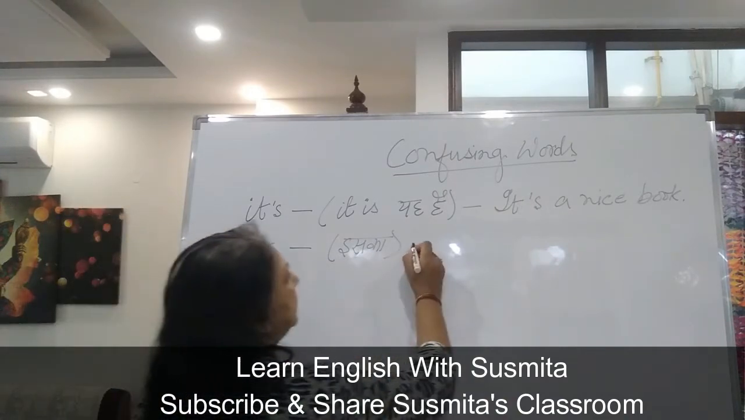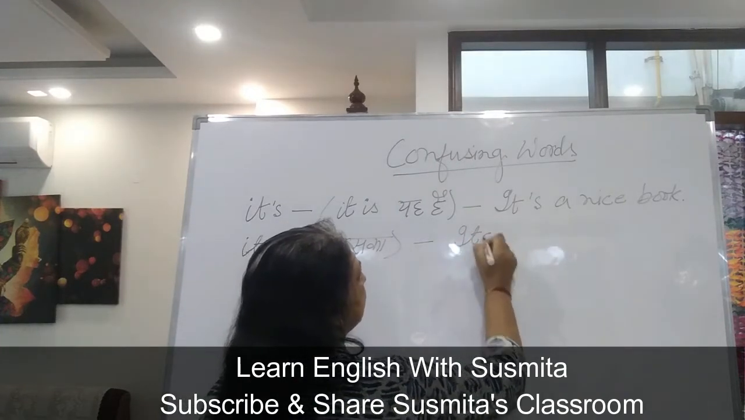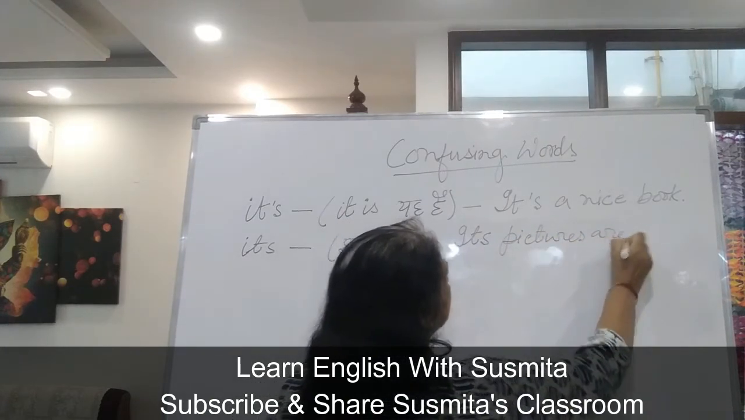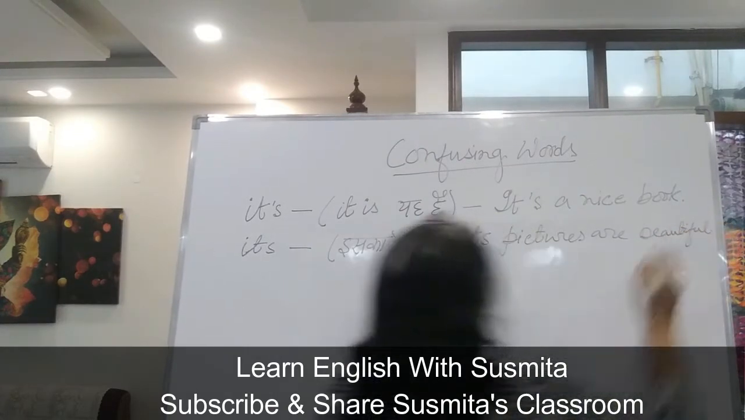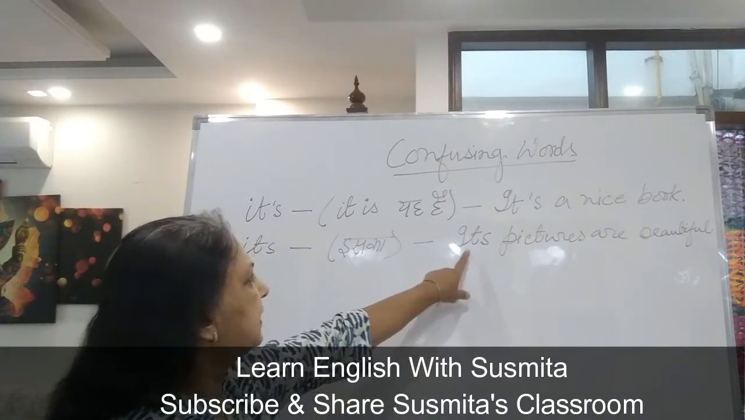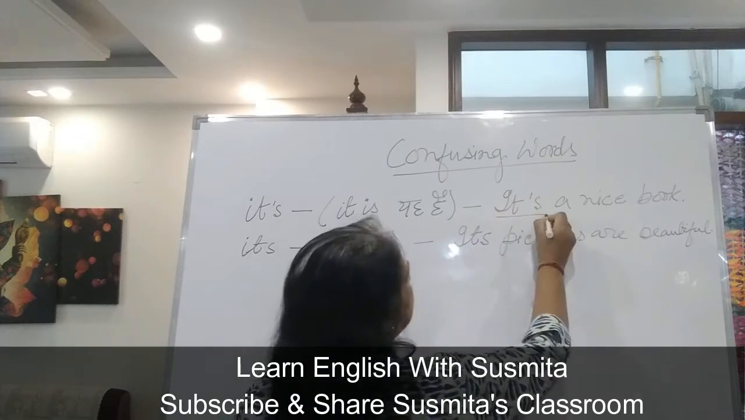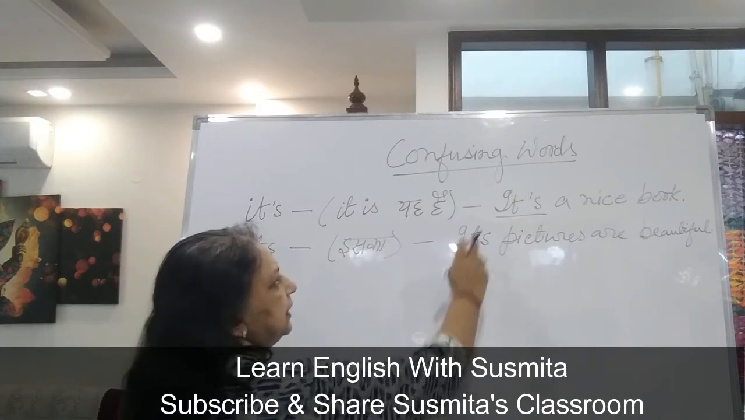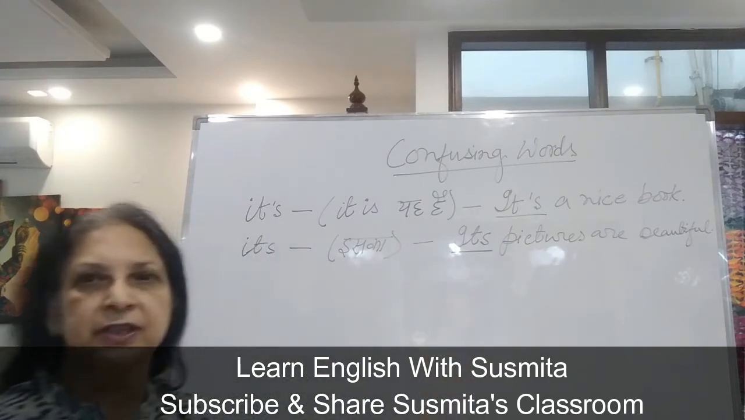And when we write its pictures are beautiful, if I say its pictures are beautiful, that means its pictures means ITS. No apostrophe S will be there. Understood? So this one is IT apostrophe S means yeh hai, that is it is, and ITS together without apostrophe, that means iska. Okay, so this is the difference between the two.